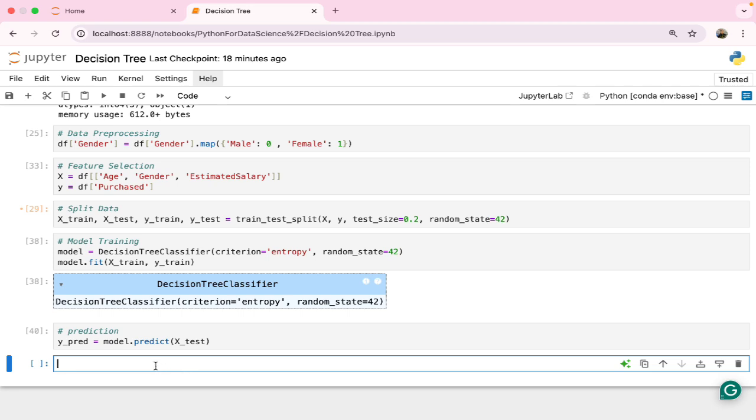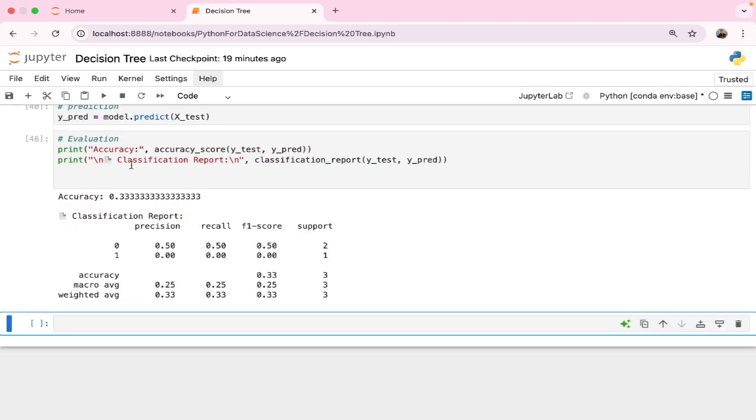Next, let's see the evaluation. Let's do the evaluation. In evaluation, I wanted the accuracy score and classification report. This report can help us give detailed information on whether it is performing well, in actual versus predicted values, and whether there are any differences. We can understand that with this classification report. And the accuracy is giving us 0.333.